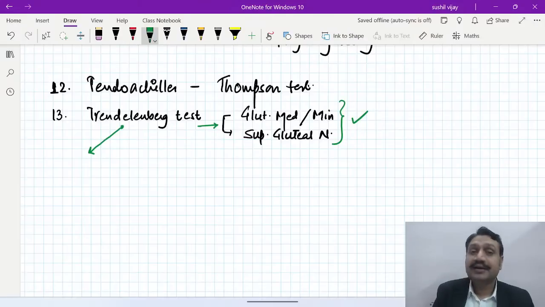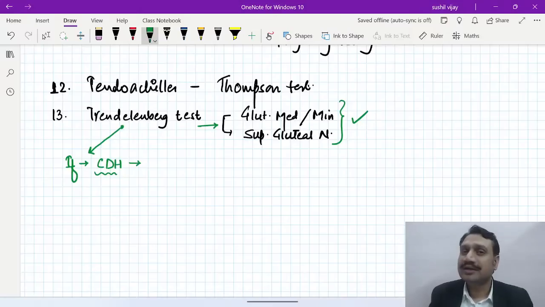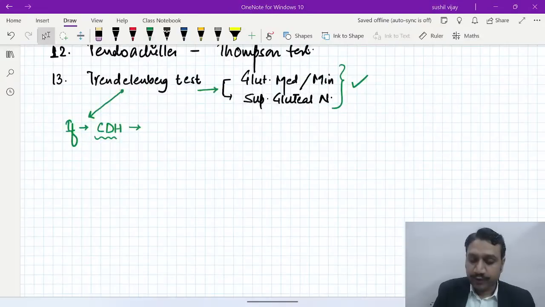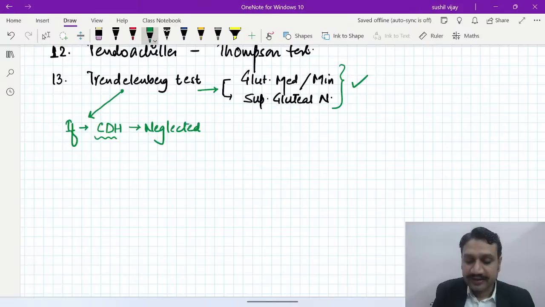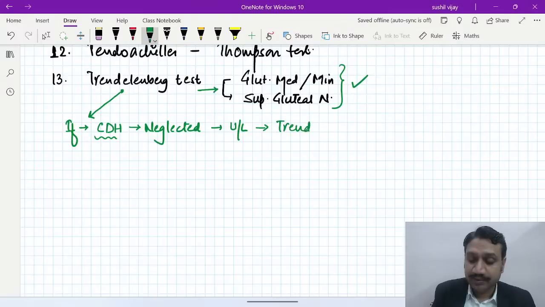But then in Trendelenburg we should also understand that if somebody has a pathology called congenital dislocation of the hip, then what happens in that case? I'm talking about unilateral neglected cases, obviously children who were not examined at birth. So neglected CDH, how do they walk? With the unilateral Trendelenburg, that means the dislocation basically. So they will have the Trendelenburg gait. Please remember, it will be a Trendelenburg gait, right?